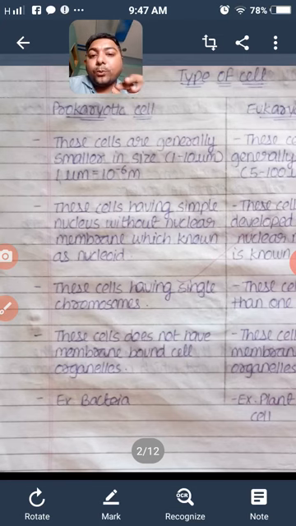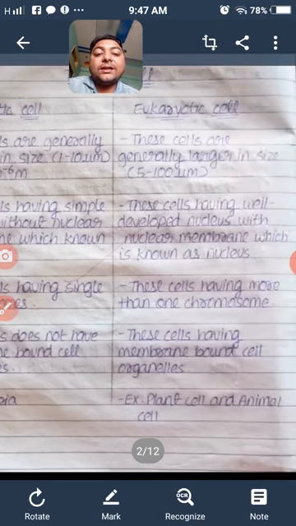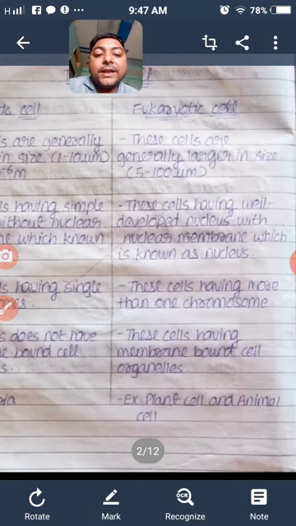So in a prokaryotic cell the genetic material is without a nuclear membrane, and in a eukaryotic cell the genetic material is surrounded by a nuclear membrane. So the eukaryotic cell has a well developed nucleus with a nuclear membrane.